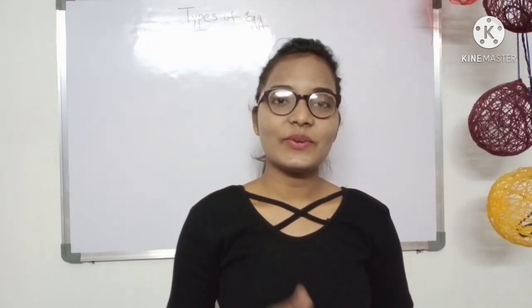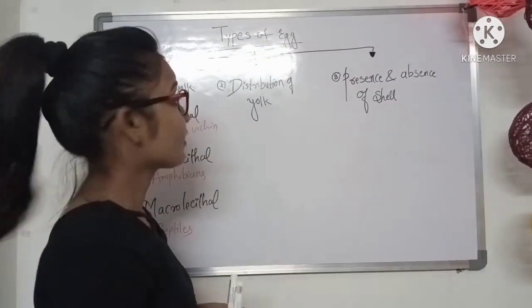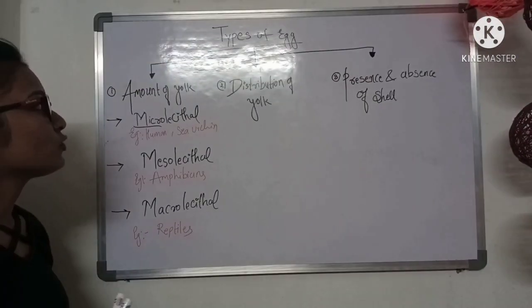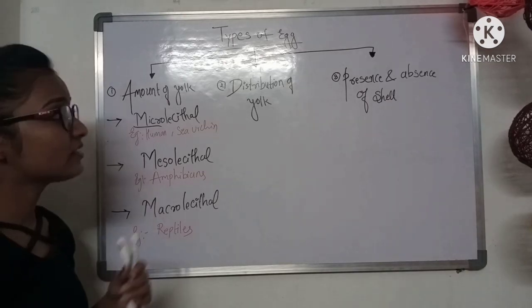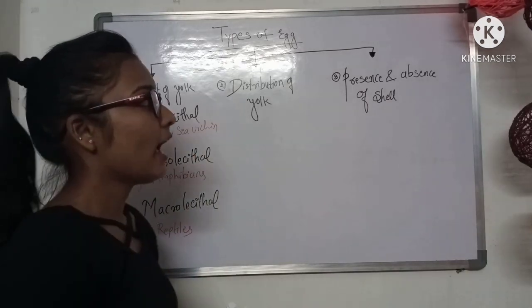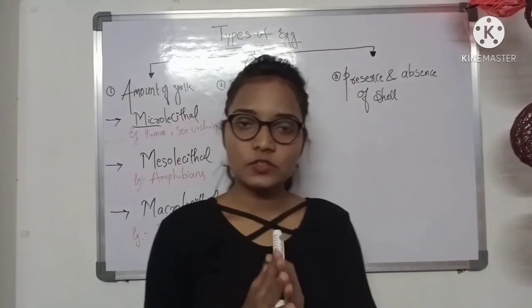Today I'm gonna teach you about different types of egg, which is an important topic of developmental biology. So let's get started without wasting any time. As you can see, the eggs are classified into three types. First one is the amount of yolk, second one is the distribution of yolk, and the third one is the presence and absence of the shell.